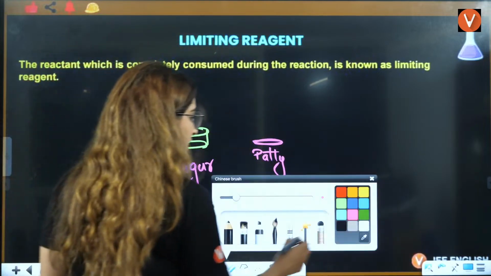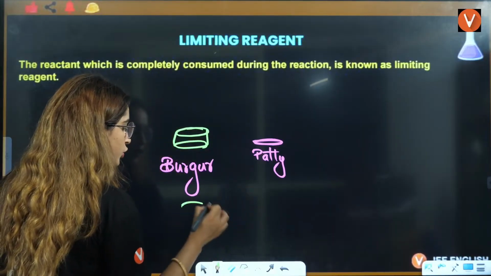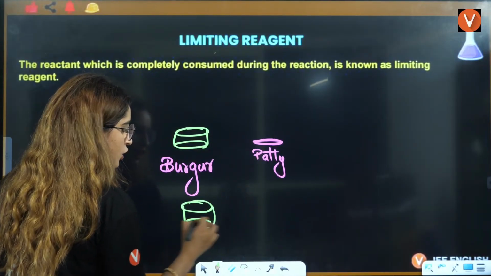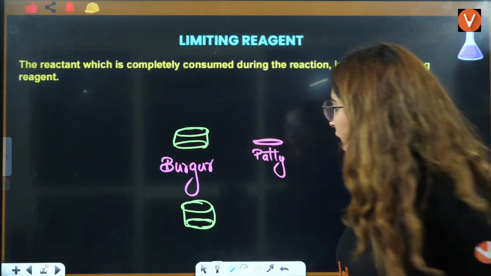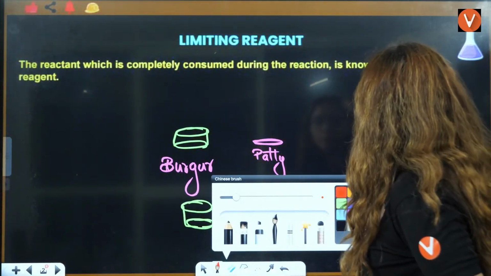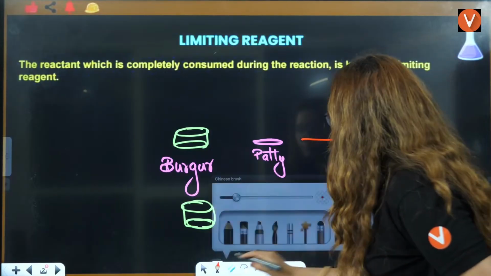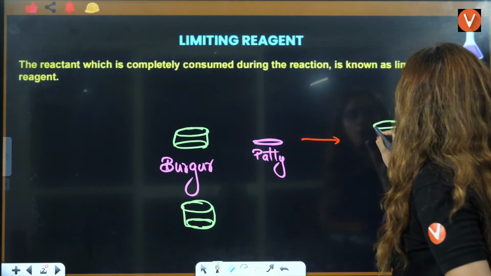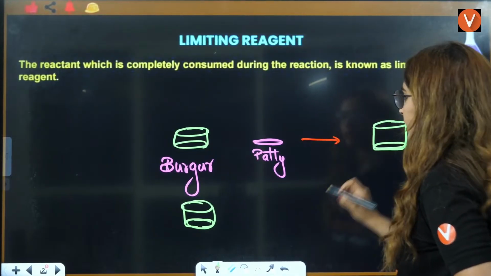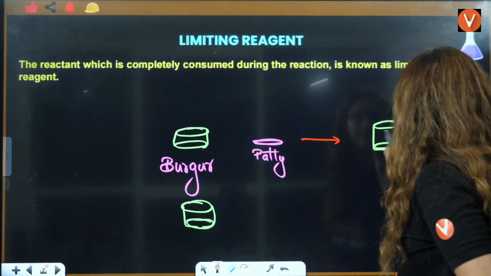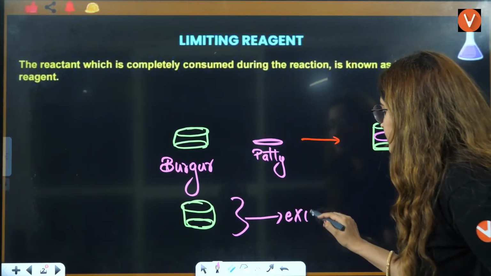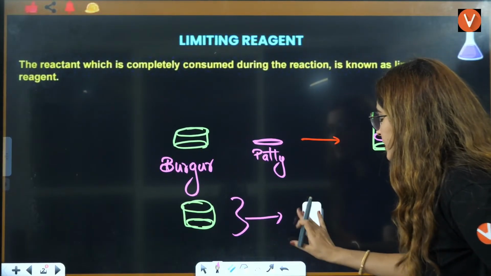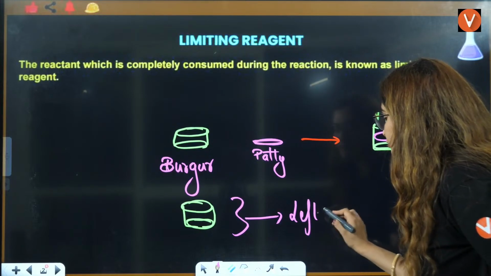Now, let's say you have two burgers, but you have just one patty. So now you'll be able to form only one burger, with one tikki inside, and this will be the thing that is left over. The thing that is left over.